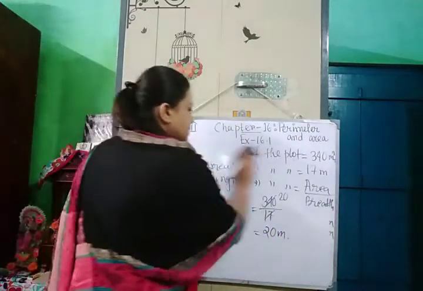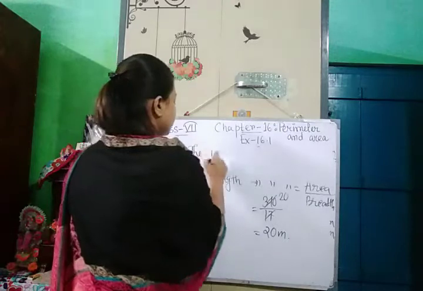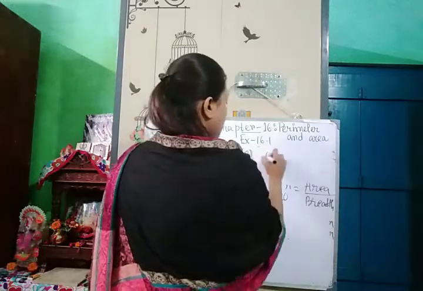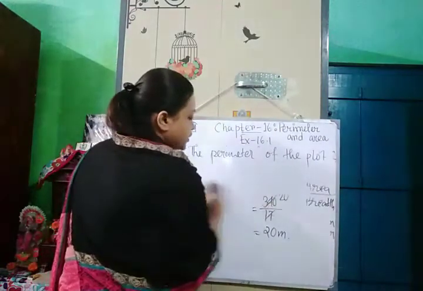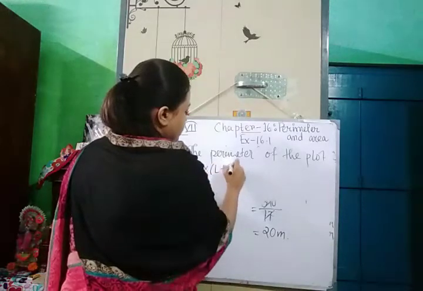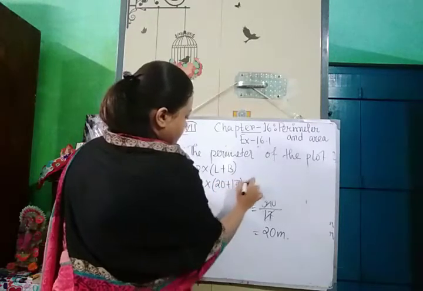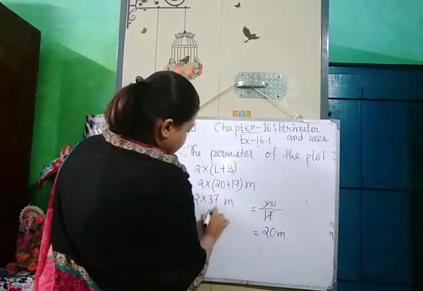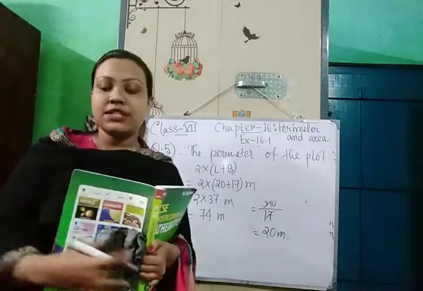Now we will find out the perimeter of the plot. Okay. Therefore, the perimeter of the plot is equals to, whenever you are doing mensuration, you have to write the formulas. That is 2 into length plus breadth, you have to write it, it's a must. So that means 2 into 20 plus 17 meter. 2 into 37 meter. That means 74 meter. Okay. 74 meter is the perimeter of the plot.